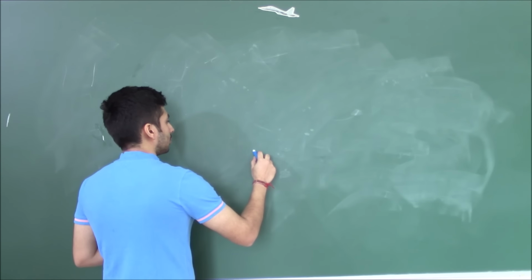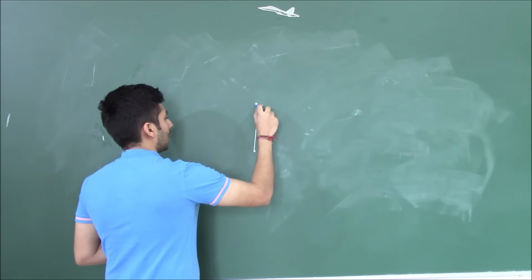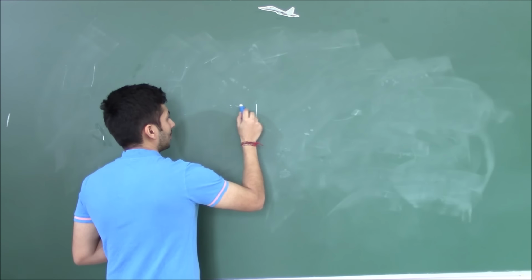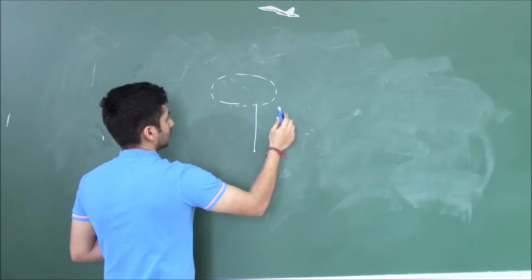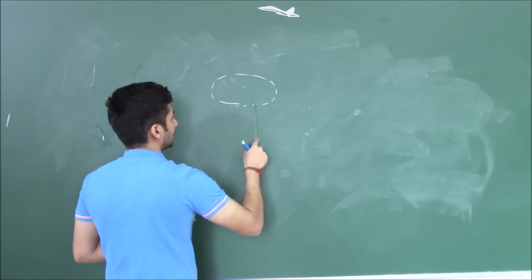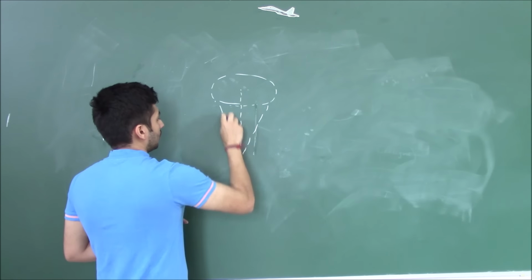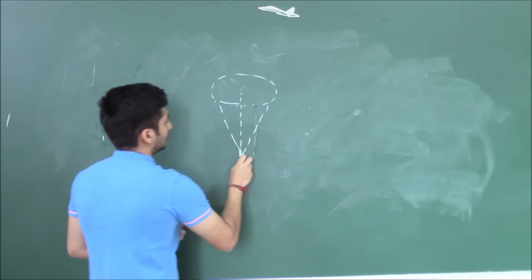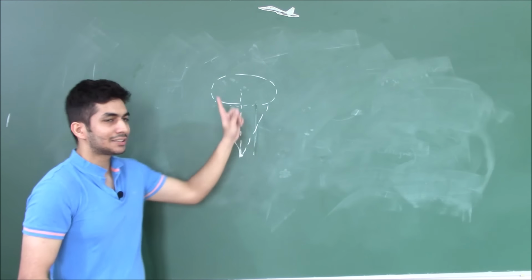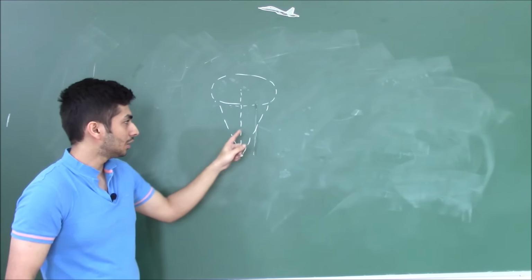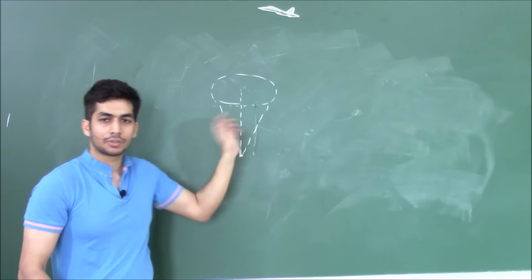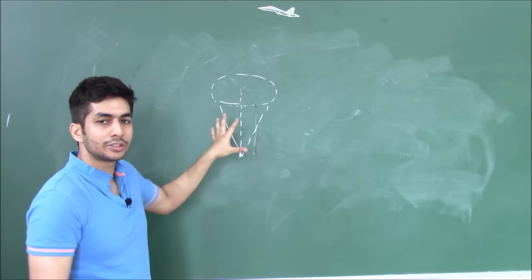If I draw it, I'm not very good at drawing, but let's say this is the center where it's rotating, but it does not rotate in the form of a circle. It makes a cone shaped geometry. So this is how it's rotating.